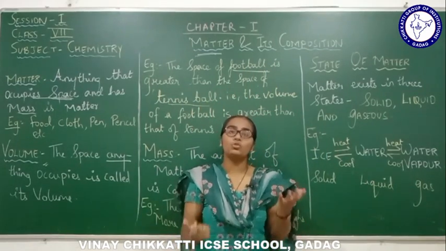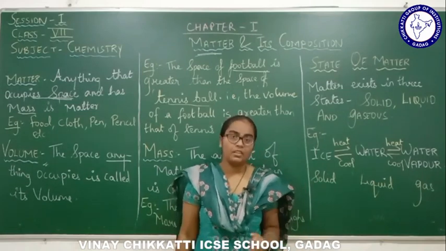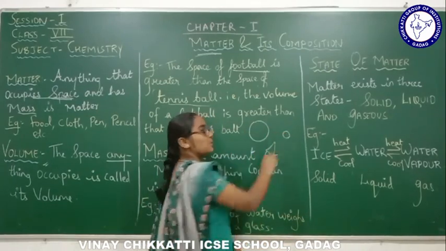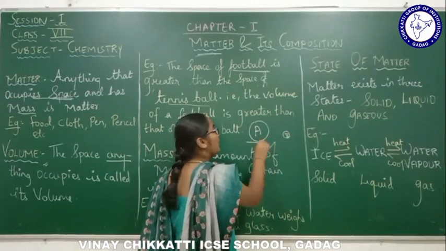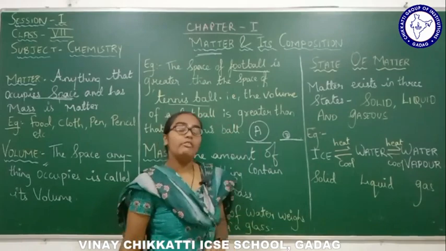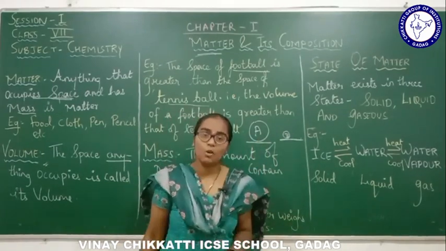If I take those two balls and keep them on the ground at one place, now this is a football and this is a tennis ball, right? When I keep them on the ground, which will occupy more space, the football or the tennis ball?